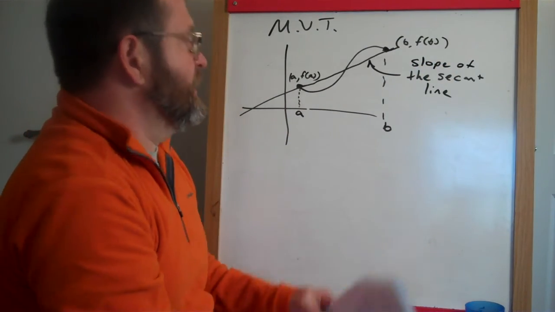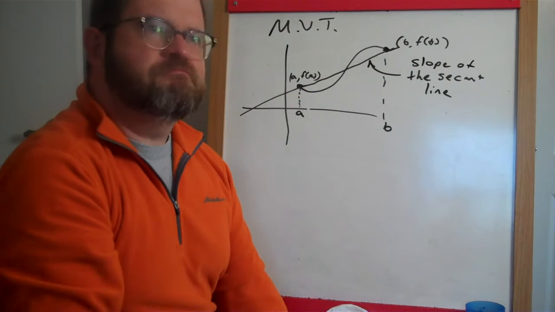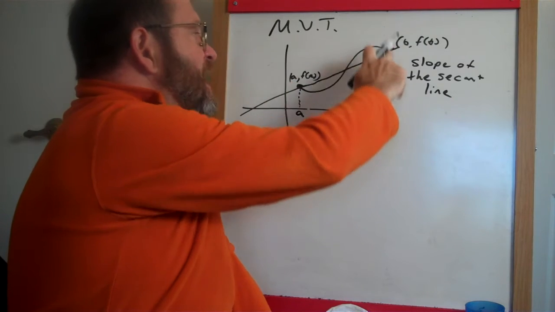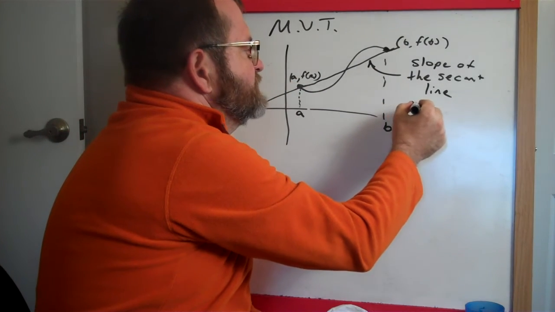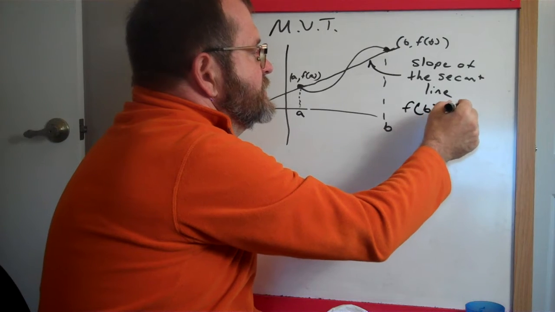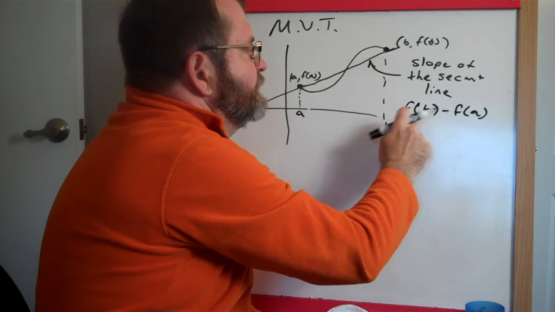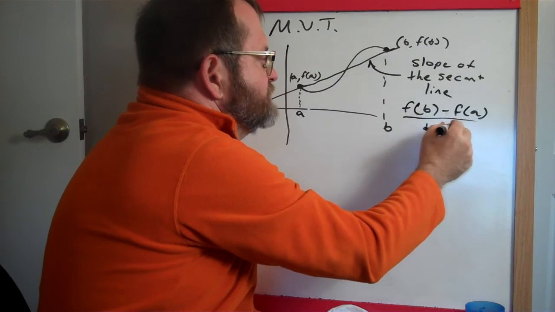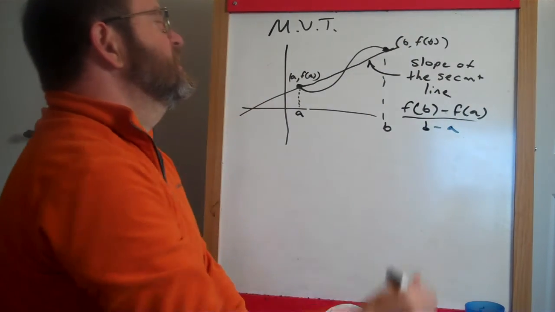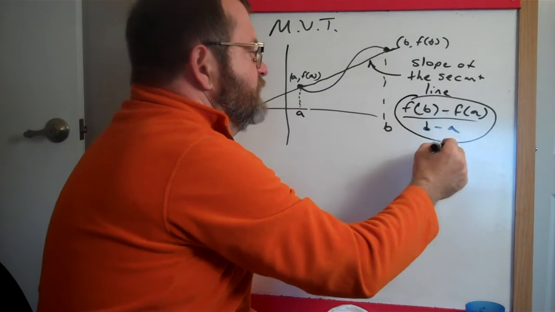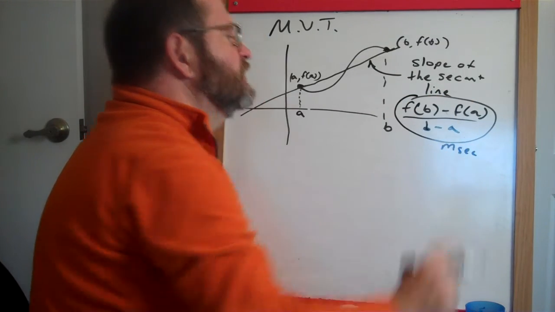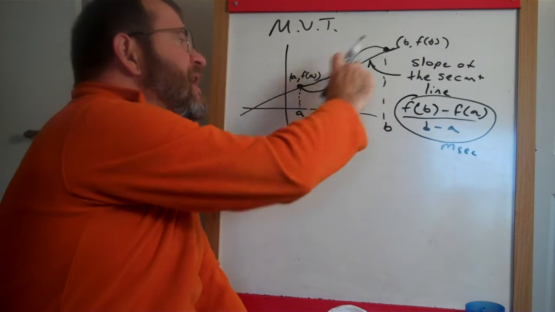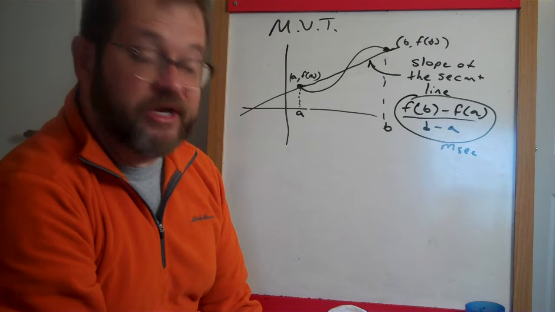That slope of that secant line, well, you've been doing that since like Algebra 1, maybe even 8th grade math. Rise over run. It's going to be the difference between the y heights, f of b and f of a, and the difference between the x coordinates. This is your slope of the secant line. We'll sometimes use the symbol m secant for the slope of the secant line. That is the straight line that just connects the starting point and ending point of our function right here.